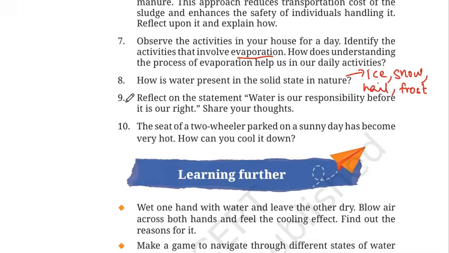Number 9. Reflect on the statement: water is our responsibility before it is our right. Wow, what do you think about it? Is water our responsibility before our right, or is water our right and not responsibility? You have to think about it, you have to reflect on it. This statement emphasizes the importance of conservation of water.